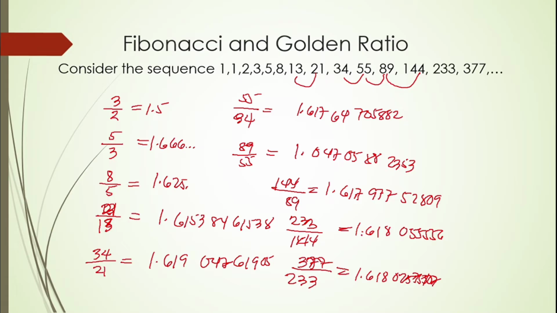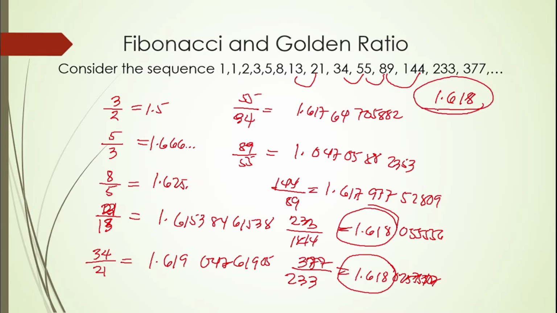So if we observe, the golden ratio comes out in this part as the numbers get higher. Therefore, the golden ratio is approximately 1.618, because the quotient gets closer to 1.618 when we divide higher terms. So the golden ratio is equal to 1 plus the square root of 5, over 2.